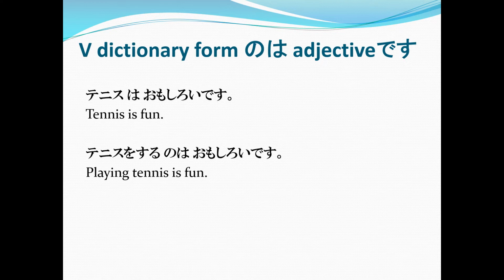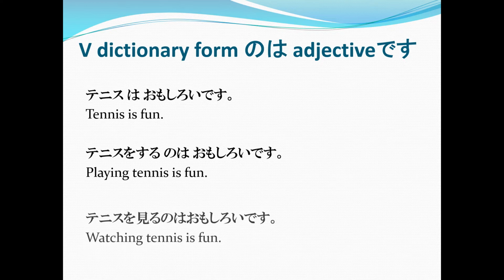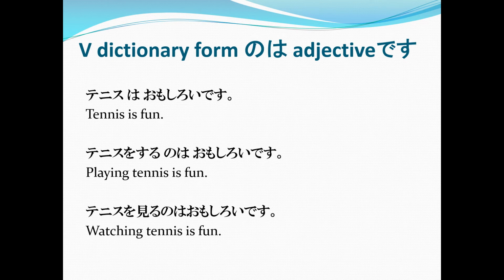Now another one. How about you find tennis fun but in a different way, from a different point of view? Tenisu o miru no wa omoshiroi desu. Now here, watching tennis is fun. The fun part is watching tennis. That's why we have tenisu o miru: the dictionary form of mimasu, which is miru, attached to no wa, and then an adjective, omoshiroi desu.